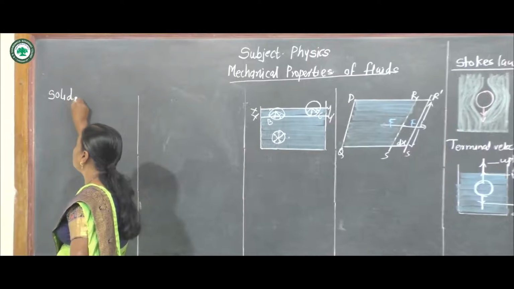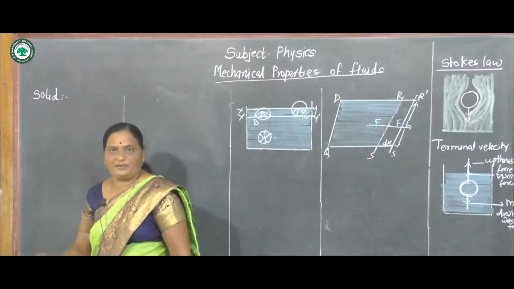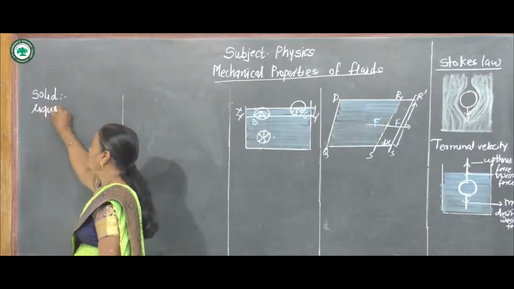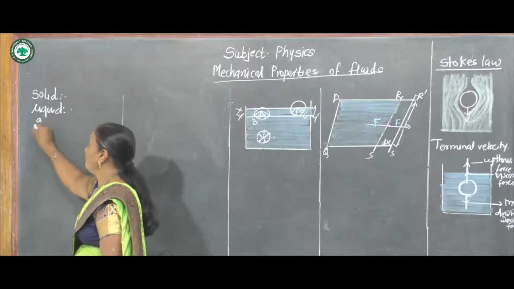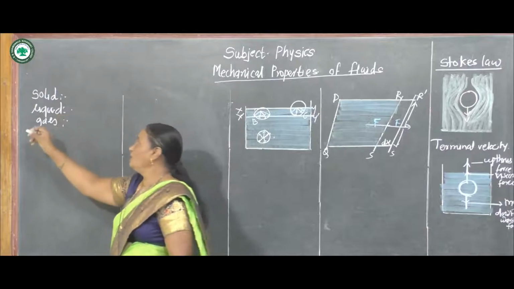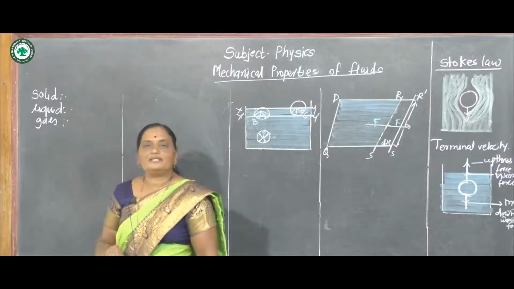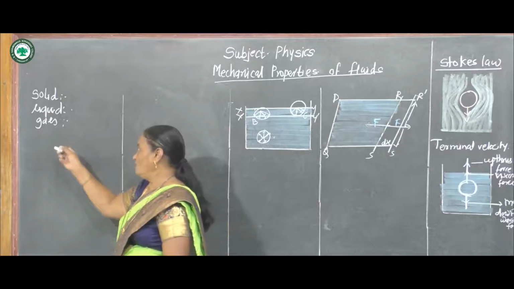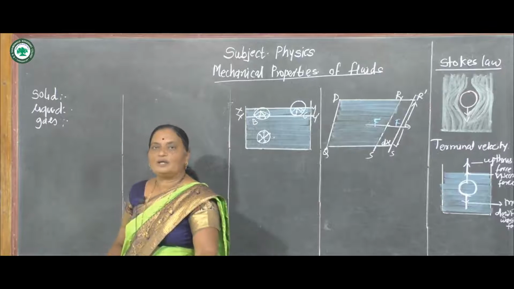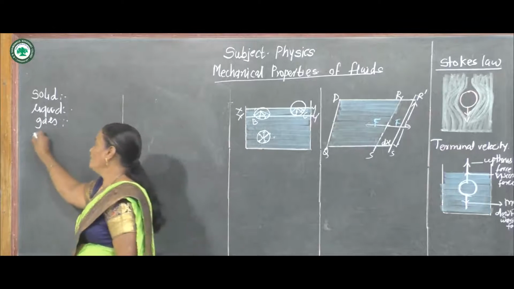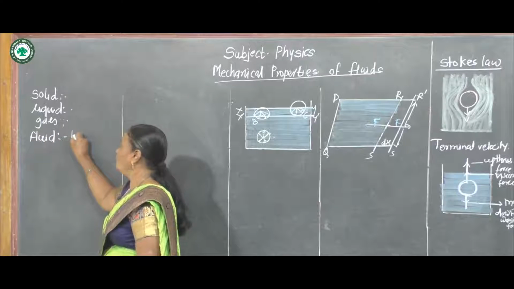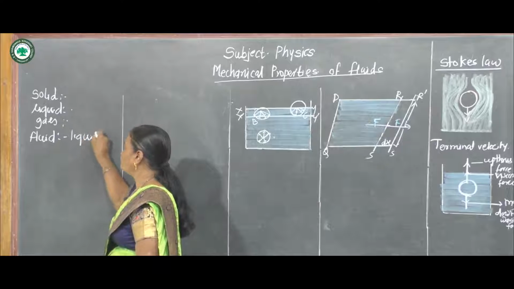We know solids have a definite shape and size, while liquids and gases do not have a definite shape and size. Liquids and gases have the property to flow, thus we can say that liquids and gases are collectively called fluid.